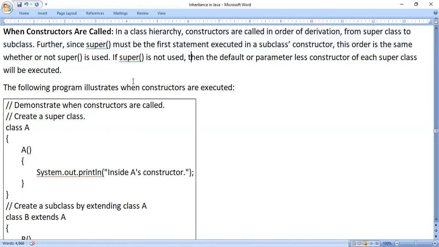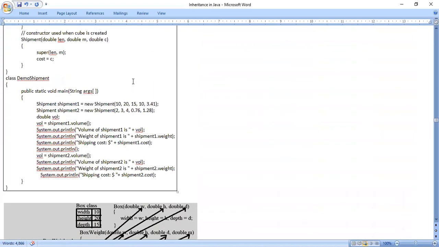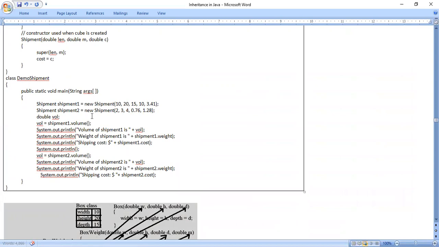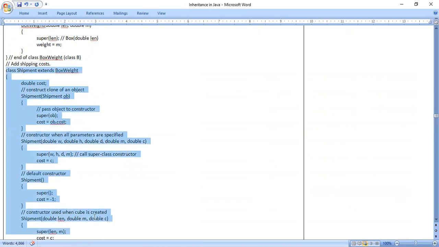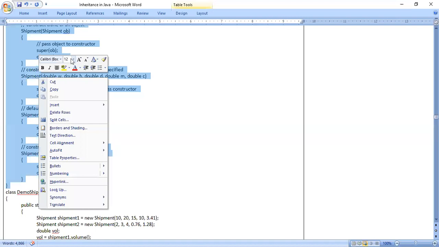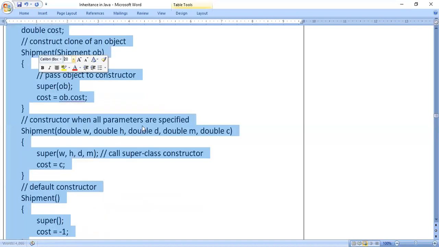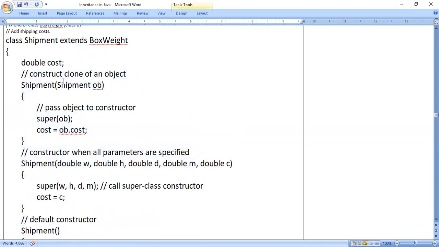See, we have looked at the super keyword in the previous programs. So how it is executed is like when you look at the subclass constructors, what we were doing, we were writing the keyword called super. So for example, here, shipment is the subclass, right? So if you look at the constructor shipment, this is a subclass constructor.